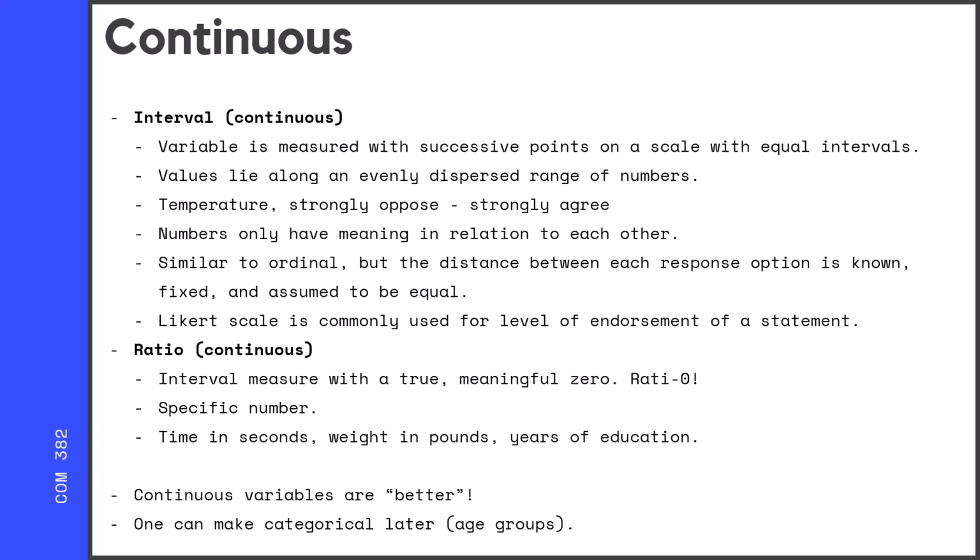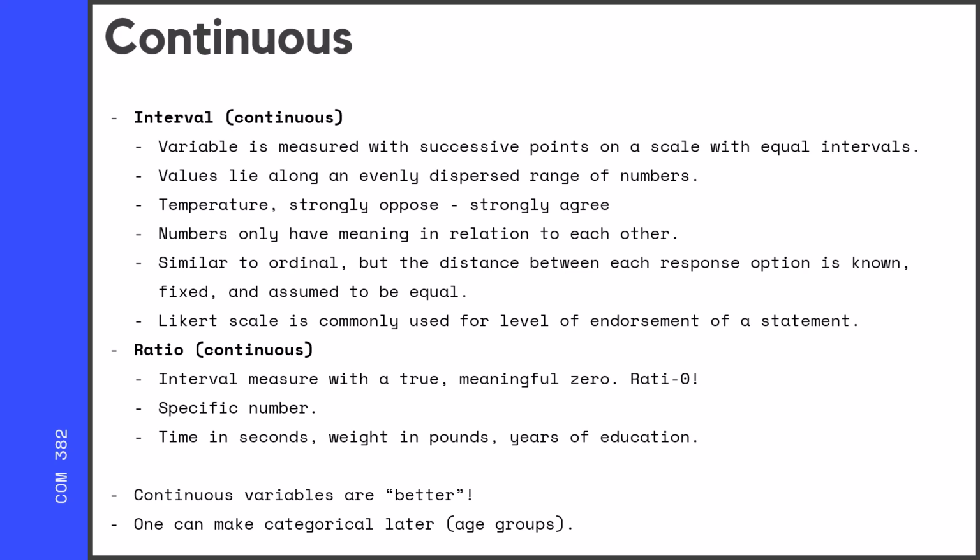The values lie along an evenly dispersed range of numbers, but you could also do this with, like, strongly opposed to strongly agree. We make the assumption that the distance between these response options is the same. Okay, is the difference between strongly agree and strongly disagree and agree and disagree the same?